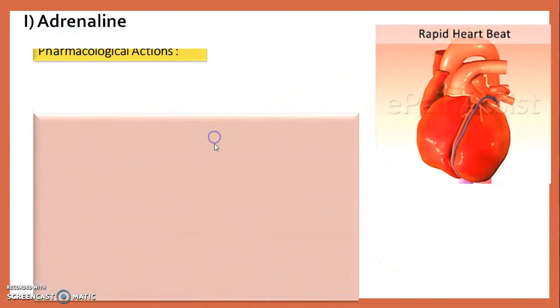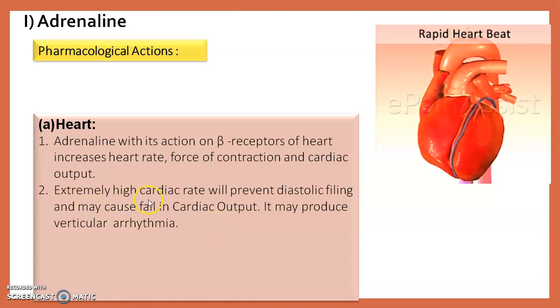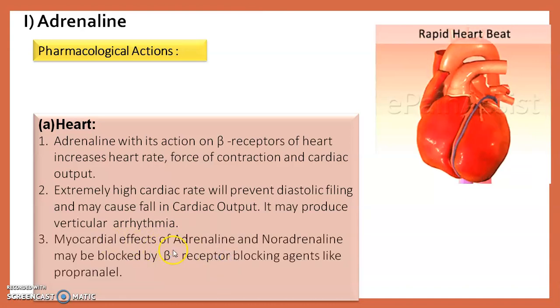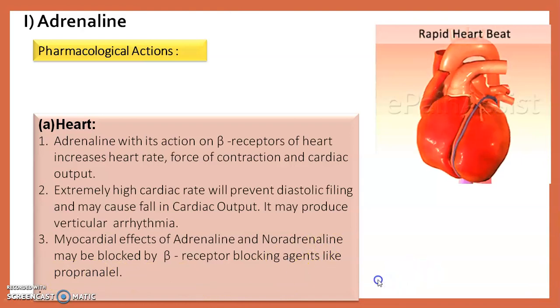Then we see adrenaline and its pharmacological actions. First of all, its action on the heart. Adrenaline, by its action on the beta receptors of the heart, increases the heart rate, force of contraction and cardiac output also. Extremely high cardiac rate will prevent diastolic filling and may cause a fall in cardiac output. It may produce ventricular arrhythmia. The myocardial effects of adrenaline and noradrenaline may be blocked by a beta receptor blocking agent like propranolol. Propranolol is a beta receptor blocking agent. This is the effect of adrenaline on the heart.